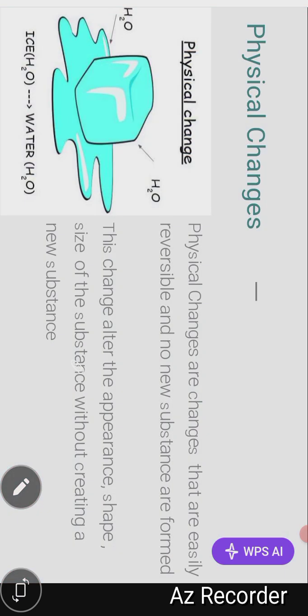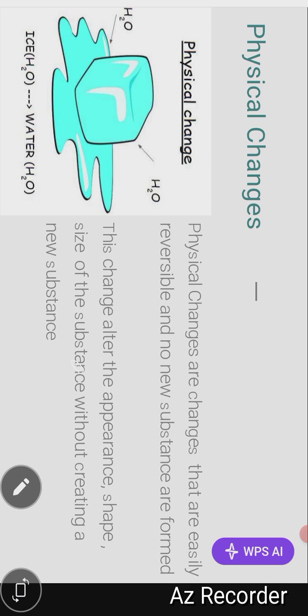Physical changes are changes that are easily reversible and no new substance is formed. They are easily changed from one state to another and they do not form a new substance. This change may, however, alter the appearance, the shape, the size of the substance without creating a new substance.